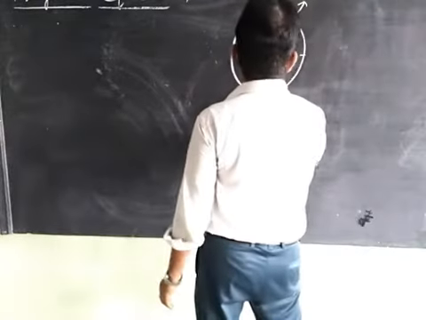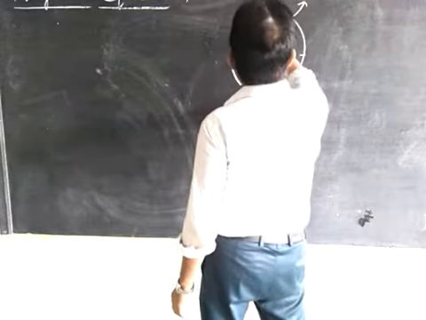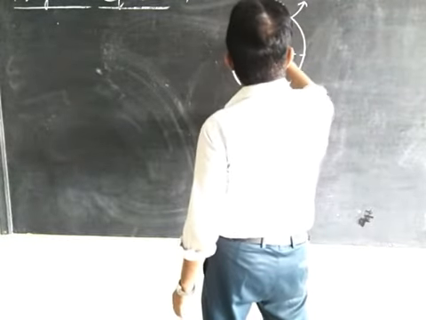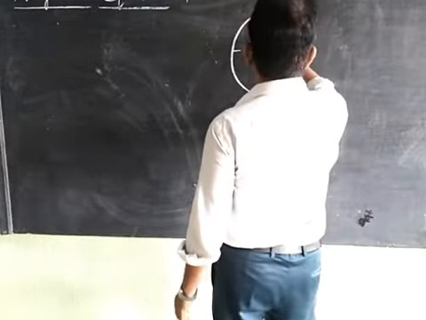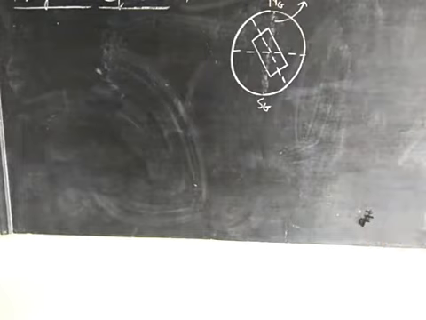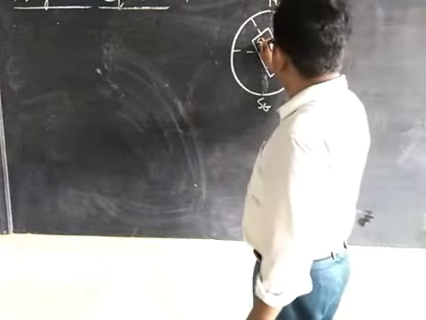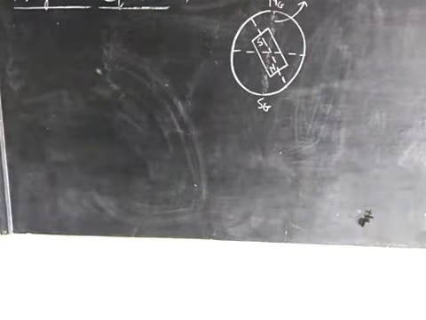This is the south pole of the magnet and this is the north pole of the magnet.